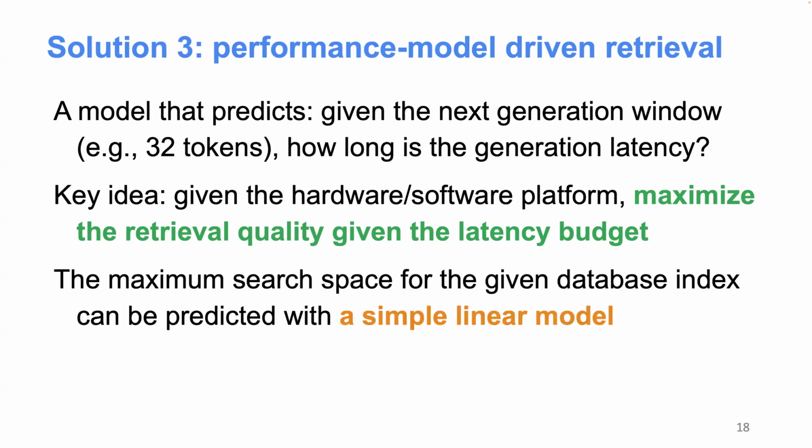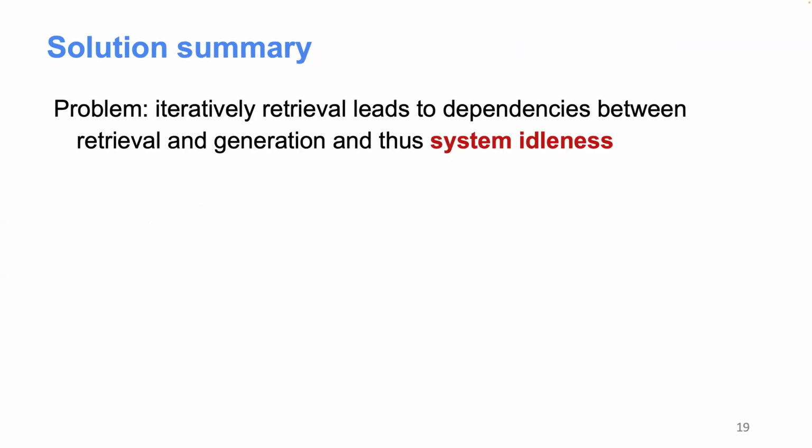budget. And for this, we basically use a pretty simple linear model that is trained upon this database index and also based on the specific hardware platform. So given the latency budget, we can predict the maximum number of database vectors we can scan in order to achieve the best retrieval quality. So in summary, the solution of PipeRAG targets a problem of iterative retrieval generation.